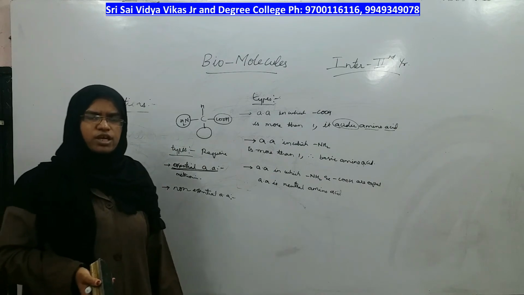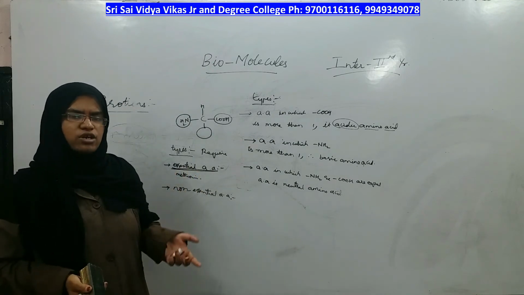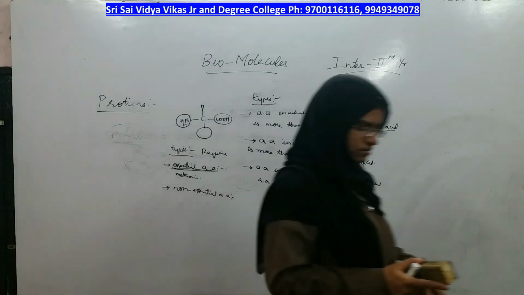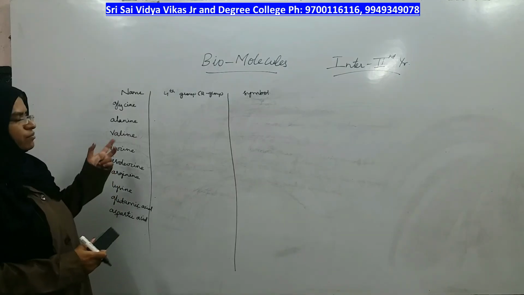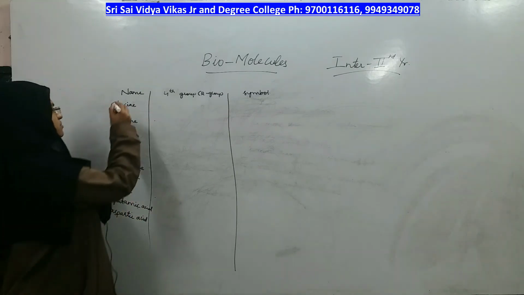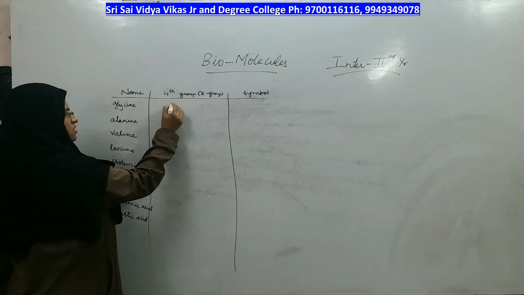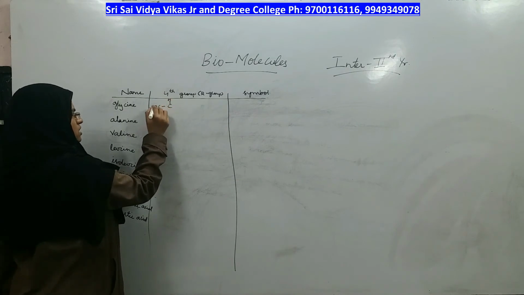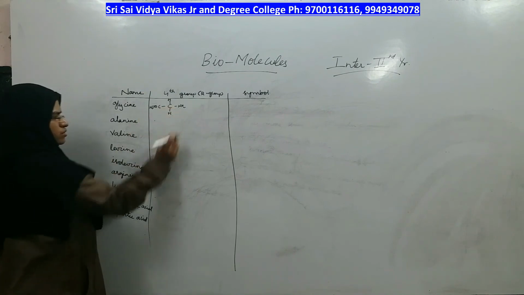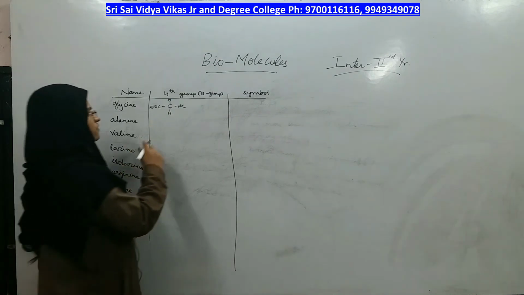Now we will look at the different types of amino acids, what each is called and what the fourth group present in it is. Okay. There are some more, but let us start from the simplest one. What is the simplest amino acid? The simplest amino acid is glycine, in which the hydrogen, carboxylic group and NH2 group are the same. What is the fourth group? Hydrogen, right? The fourth group is hydrogen. Going to the next, what is the symbol of glycine?